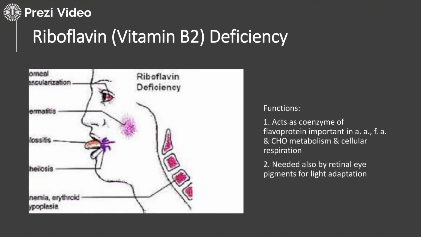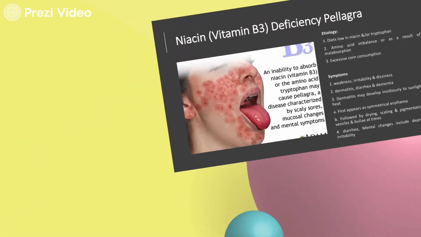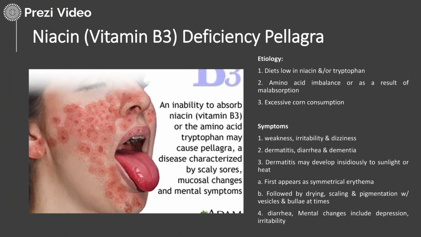Then the vitamin B2 deficiency, which results in riboflavin deficiency. Again, there is retinal eye pigmentation for light adaptation, and various metabolisms are impacted. Niacin deficiency results in pellagra. An inability to absorb niacin or the amino acid tryptophan may cause pellagra, a disease which is characterized by scaly sores, mucosal changes, and mental symptoms.